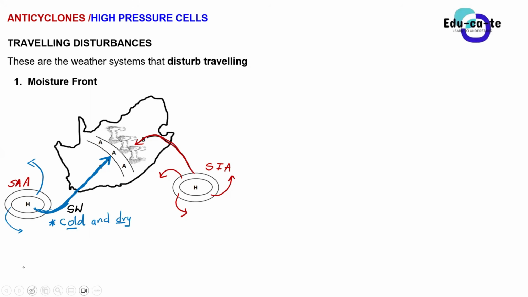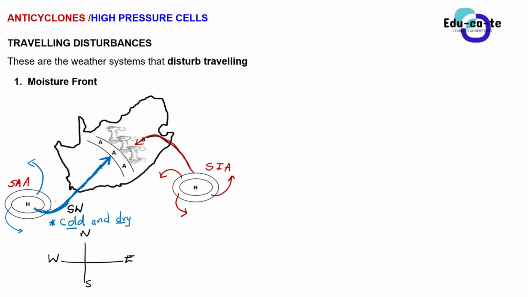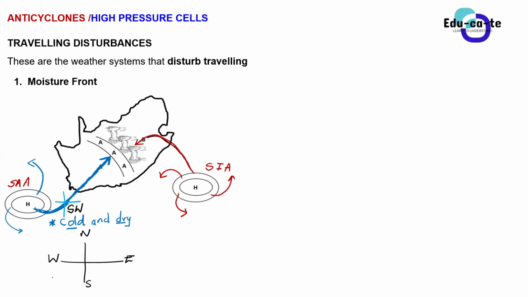Okay, direction, you use the compass, guys. This is east, this is north, this is west, and this is south here. So this air, if you place a compass here, this is the direction of the air, the one that is coming from the South Atlantic anticyclone. Can you see that? Yes, sir.